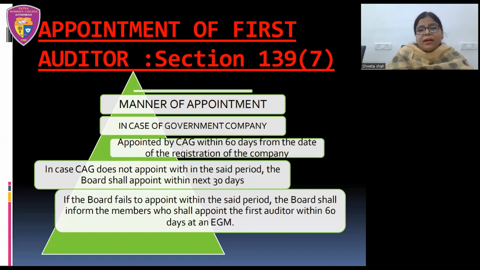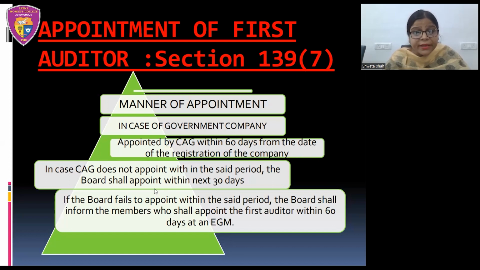So the statutory auditor shall be appointed by the Comptroller and Auditor General of India within 60 days from the date of registration of the company. How many days? Within 60 days from the date of registration, that is, from the date of incorporation of the company. The appointing authority, that is Comptroller and Auditor General of India, shall appoint the first auditor.